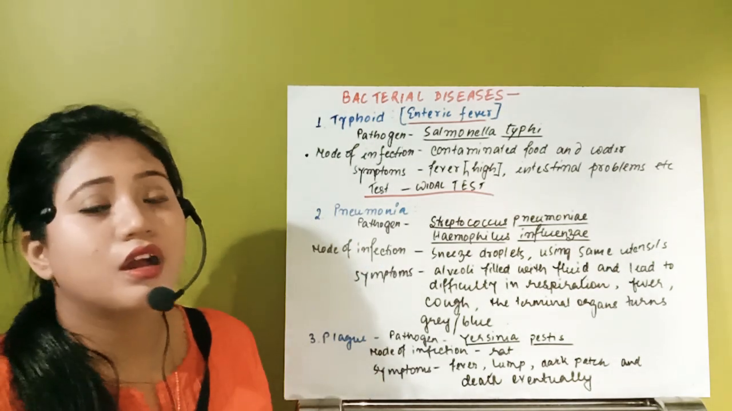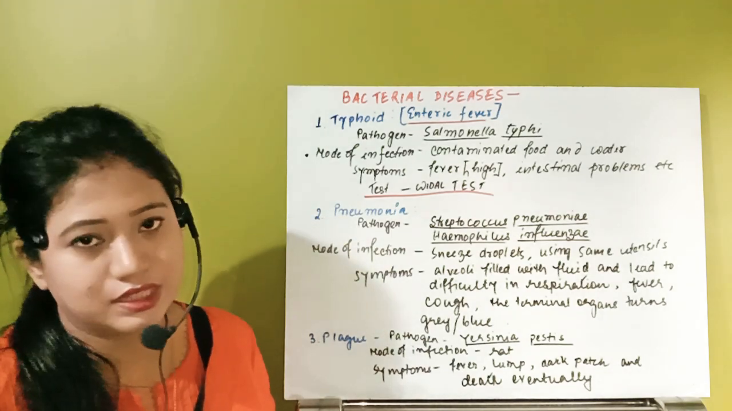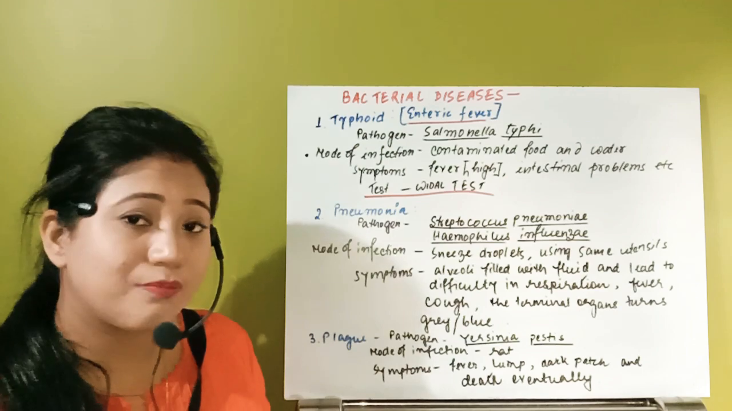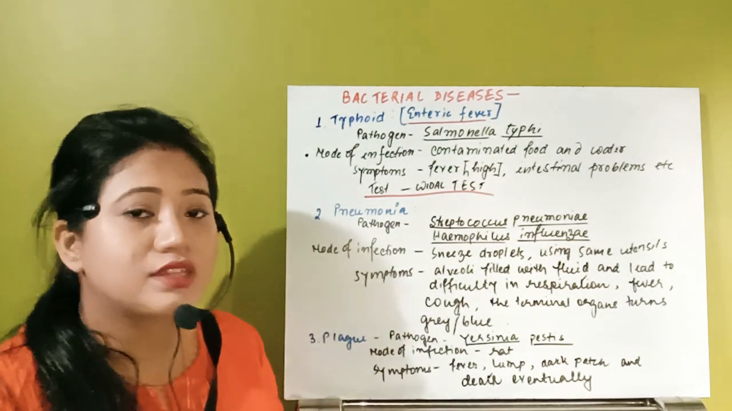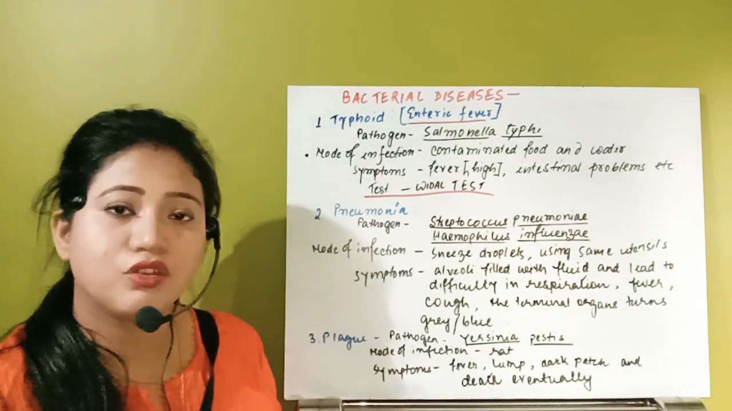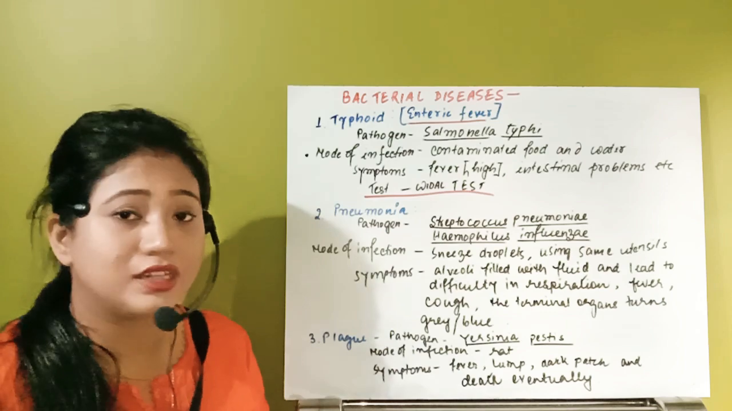The typhoid preventing injections are given and one can recover from that disease, typhoid. Second type of disease we are going to start is pneumonia. So pneumonia is a very common disease in children also, but yes, it's very deadly.